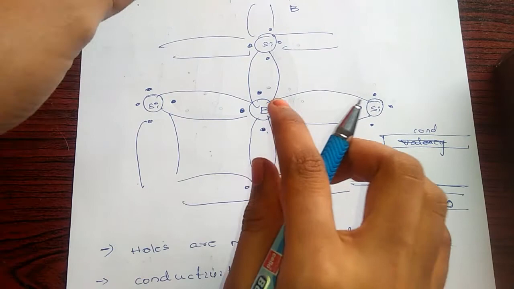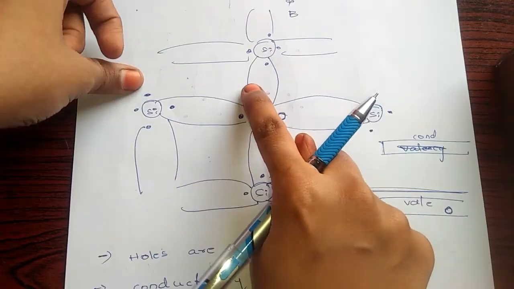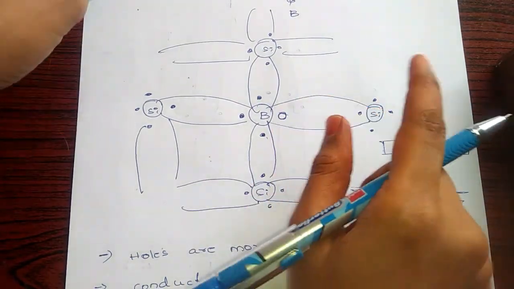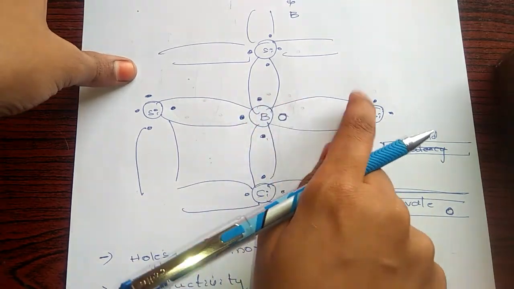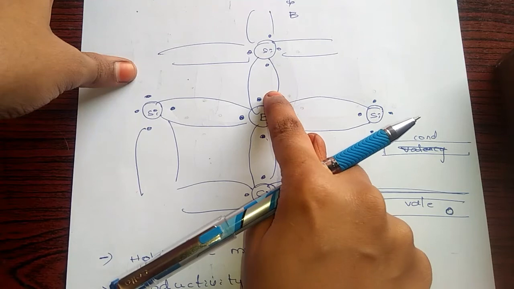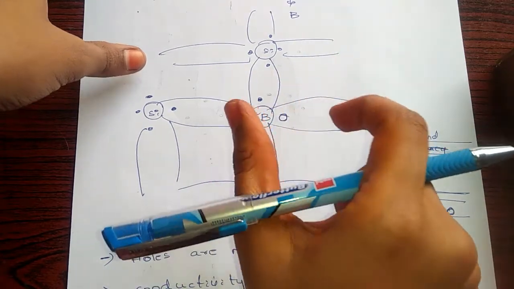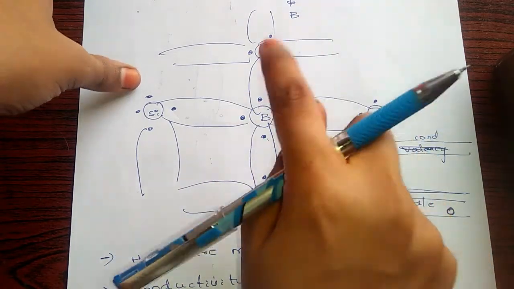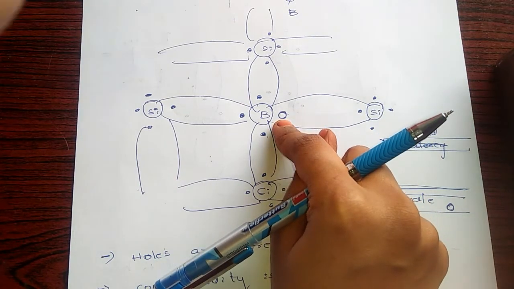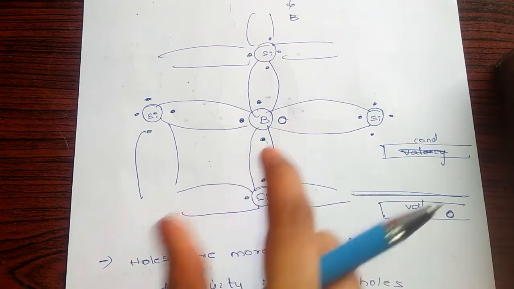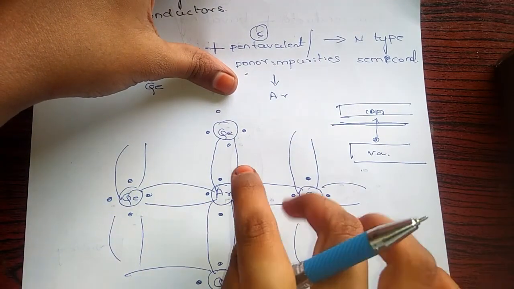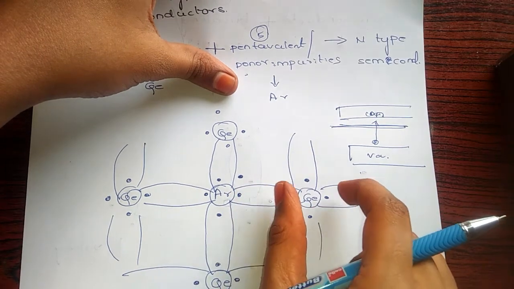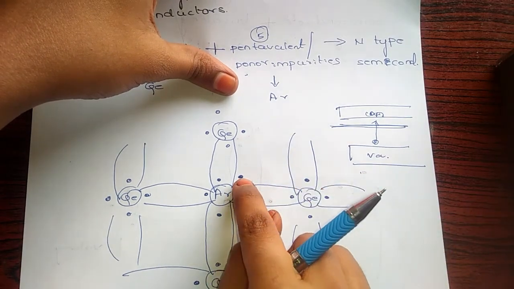Comparing holes and electrons, they would be the same, because whenever an electron goes to the conduction band, a hole is formed, so an electron-hole pair is formed. But rather than that, more holes are present here. Irrespective of the bonded electrons, what are more?